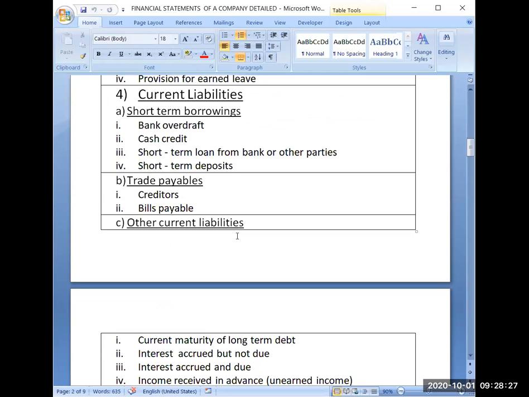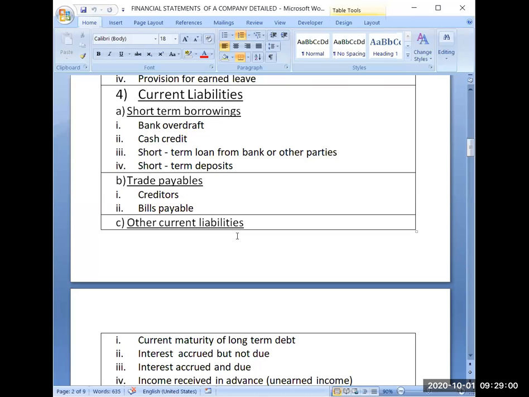Last year when we have done cash book, at that time I told that bank overdraft is nothing, but actually what happened, you have withdrawn some extra amount from your current bank account, and it is a limit allowed by any bank to its customer, that you can withdraw such extra amount from your account whenever you need that. So it is a very short term loan. You have to pay that back within a few days. Otherwise, there is a very high rate of interest on that.